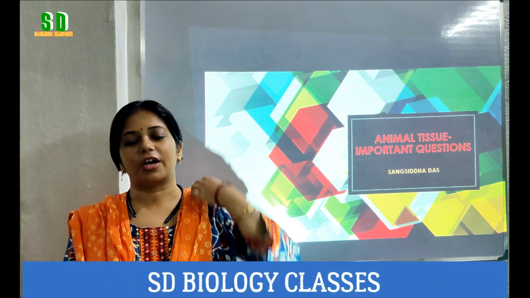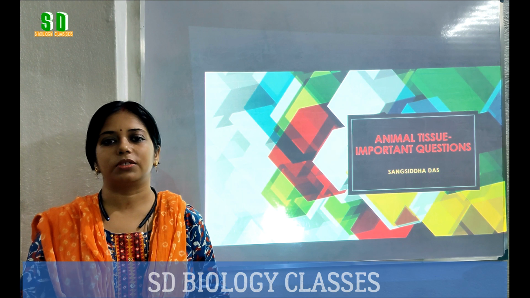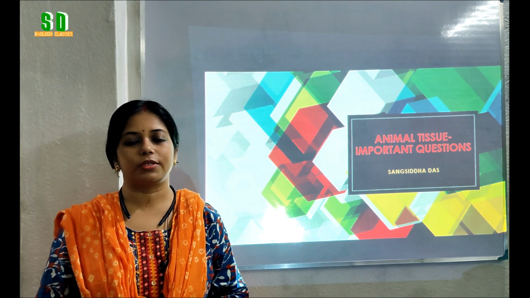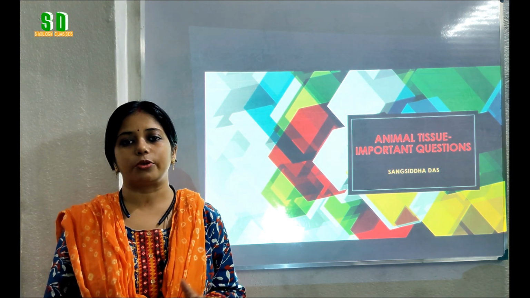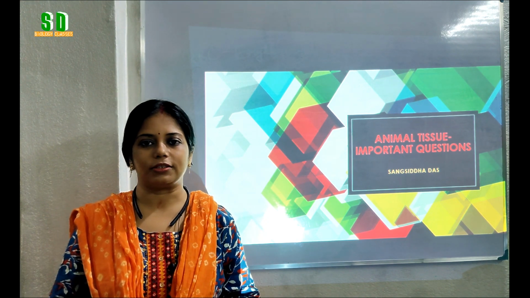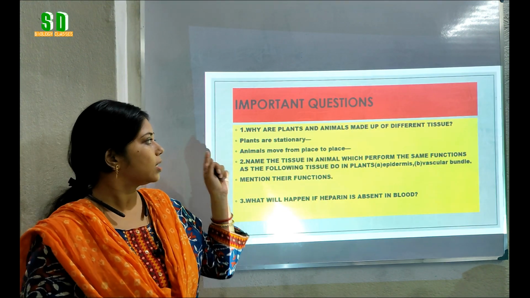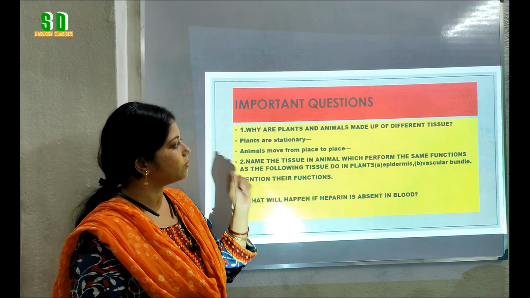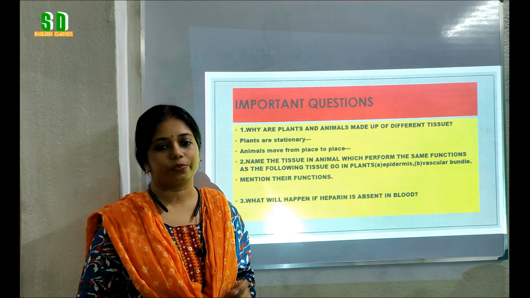In my last video, I discussed the muscular tissue. Today I am going to discuss some important questions based on animal tissue. So students, let's start. The first question is, why are plants and animals made up of different tissues?